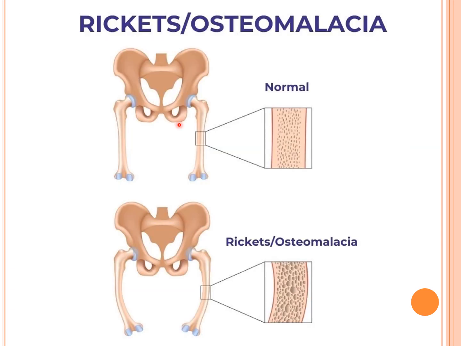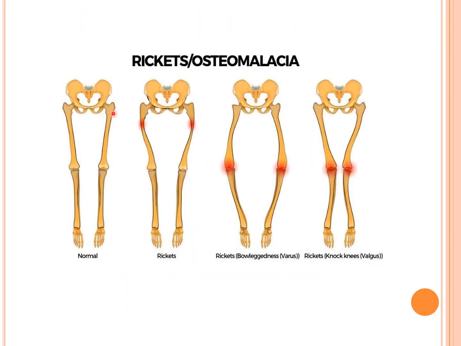Here you can see this is the normal bone, whereas in rickets or osteomalacia you can see the bent, curved bone. This is the normal bone and this is the person's bone with rickets or osteomalacia. Here you can see the normal hip bone and the hip bone with rickets, and bowed legs. Here you can see the knock knees.